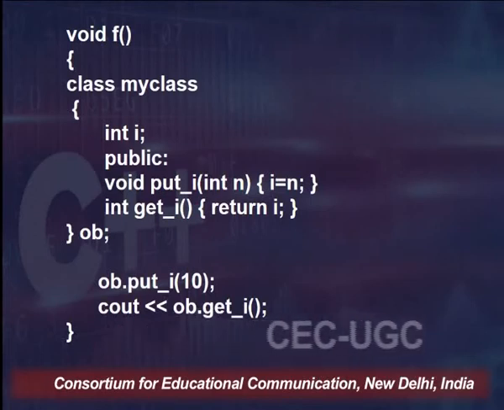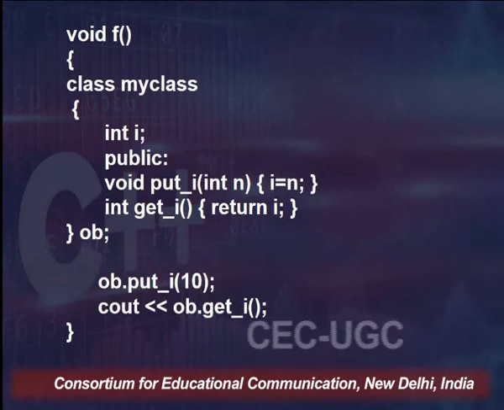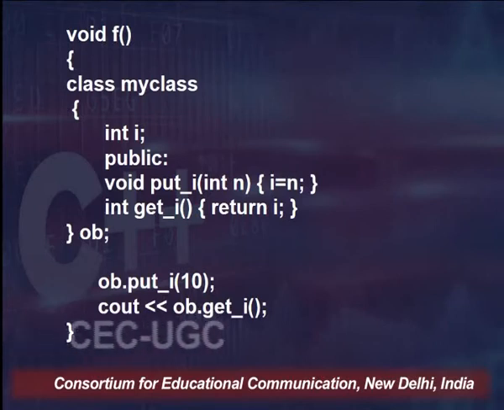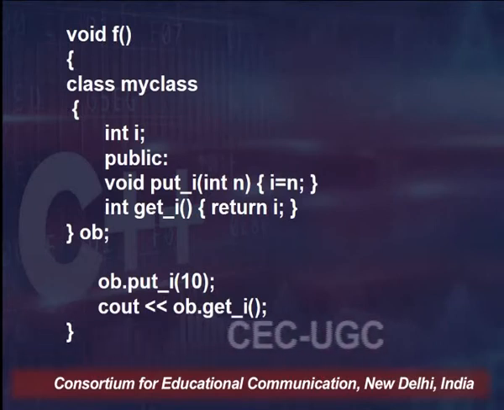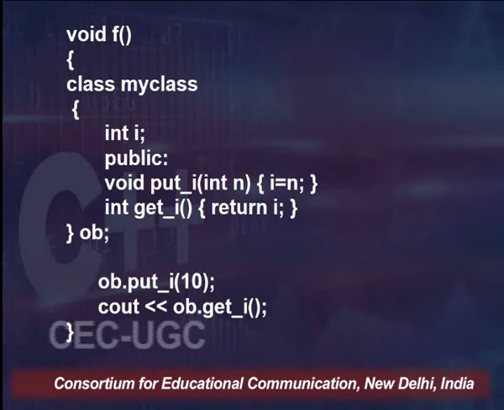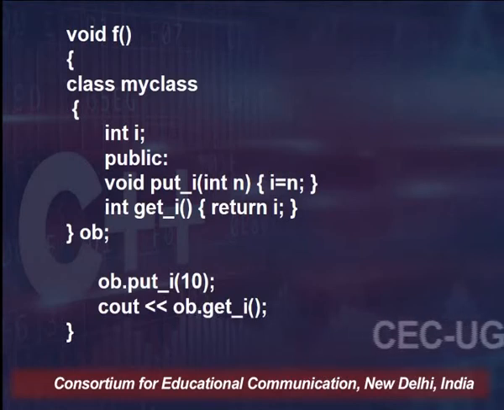So, within this class, MyClass, there is a member integer i. As the access specifier is not defined, by default it is going to be private. Within the public section, I have put_i and get_i, in which put_i takes one value n, gives it to i, and get_i gives that value of i in return. Now, another noticeable thing here is the ending of the class.